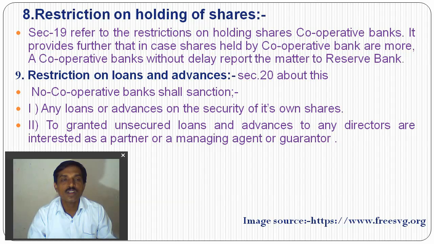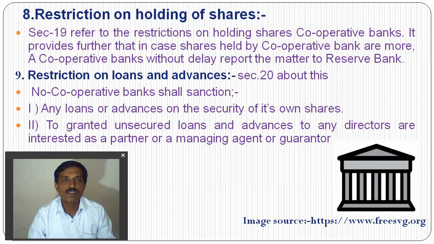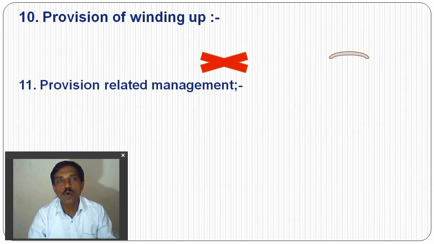So they cannot sanction loans on the basis of their own shares, and cannot sanction loans to the directors, partners of the directors, or any managing agent or guarantor. Before sanctioning a loan, they need proper permission from the RBI. So there are restrictions on their loans and advances, and restrictions on holding the shares of other banks and other companies. These restrictions are mentioned in Section 19 and Section 20 for cooperative banks.